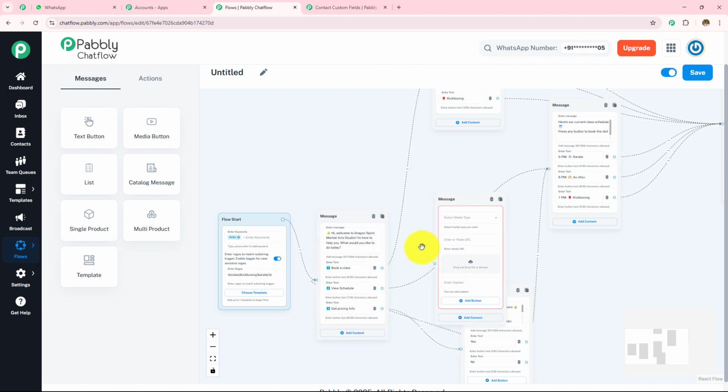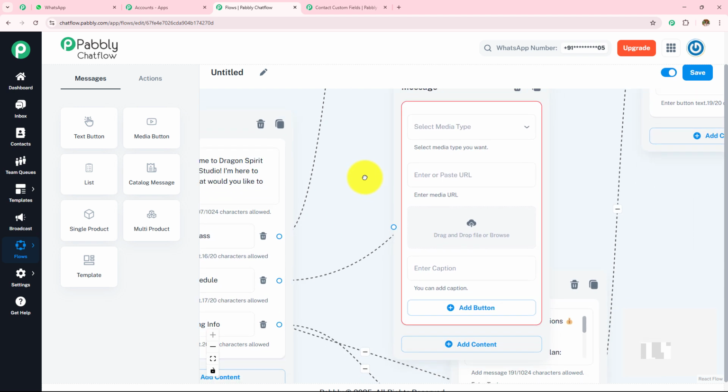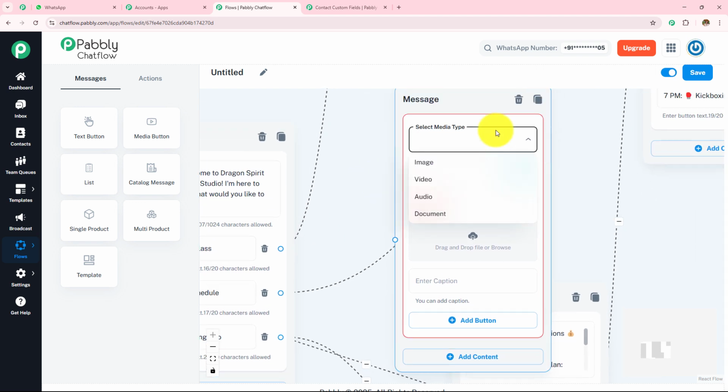So if you want to provide the message for any of the buttons, you can make the connection with that button by joining these circles. Now if we have to upload the media, we have to first select the media type. Here we have 4 media types: image, video, audio and document. If you want to upload a document or PDF or something like that, you can select document. If you want to upload audio, select that. If you want to upload video or images, select according to your choice and preference.